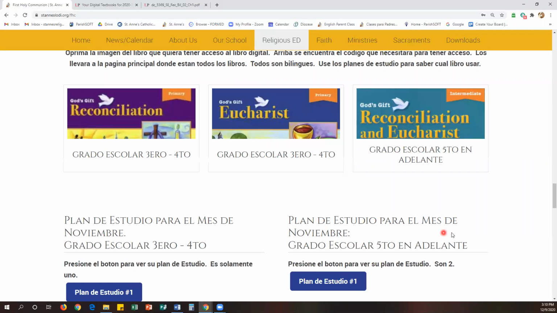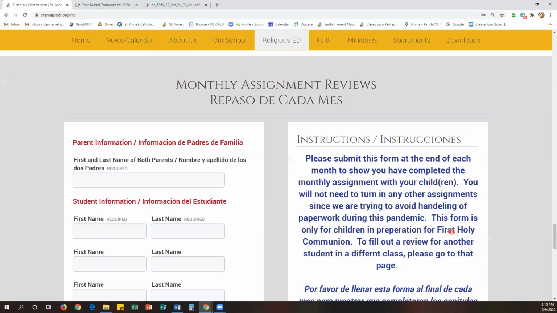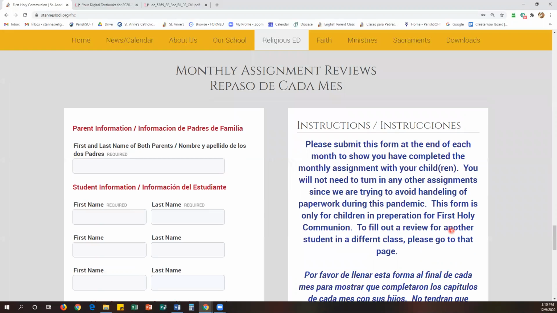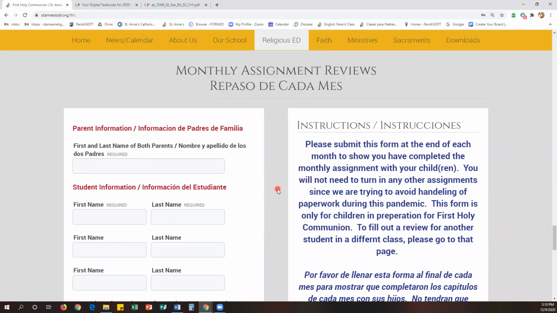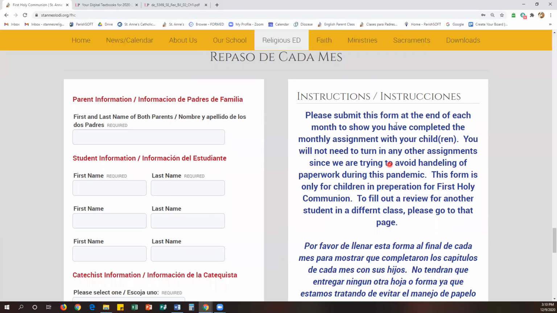And then the next step you need to know, the final step, is to go all the way to the bottom. We want to avoid any paperwork being passed too much from us to you, especially during this pandemic. So this is the way we will be doing a review at the end of each month. Once you finish the assignments for the month, please log back into the web page and go all the way to the bottom in this gray section and fill this form out. And the instructions are here below.